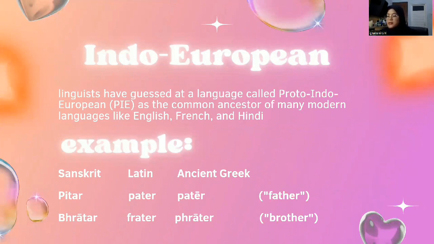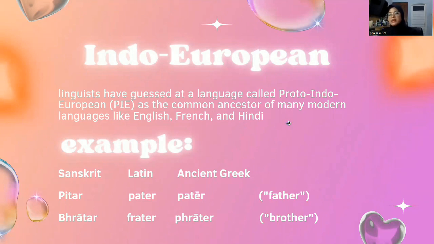By studying these language family trees, linguists can learn about how languages change and spread over time. It helps us understand things like ancient migration and cultural exchanges that have shaped the way we speak today. So, language family trees are like maps to guide us through the history of human languages. Now we're talking about Indo-European.